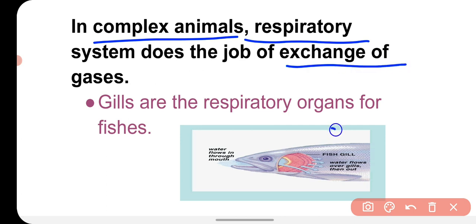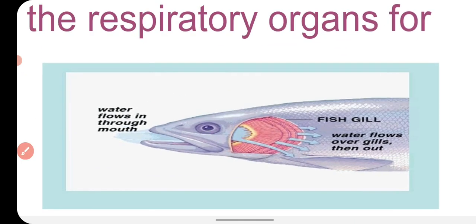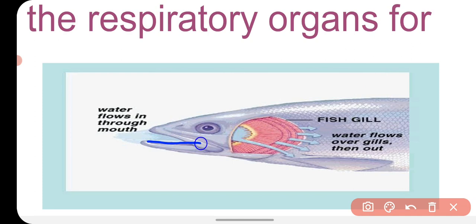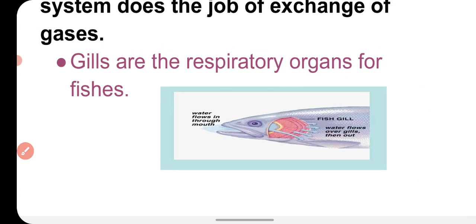Like you know that in case of fishes, there is an organ called gills, and this is the respiratory organ for the fishes, and these gills are responsible for exchanging gases. So the fish takes in water through the mouth, and they remove it through the gill openings, and the oxygen which is dissolved in the water is taken into the gills, and that's how they exchange the gases.